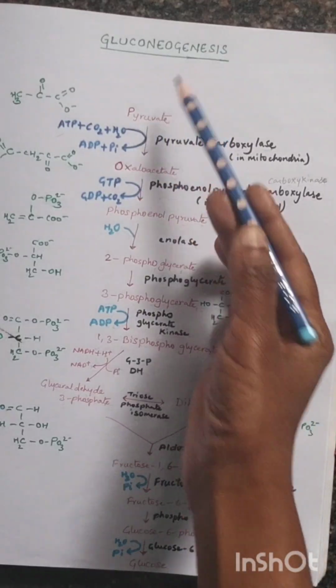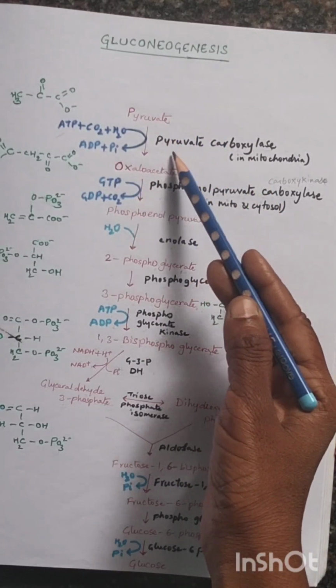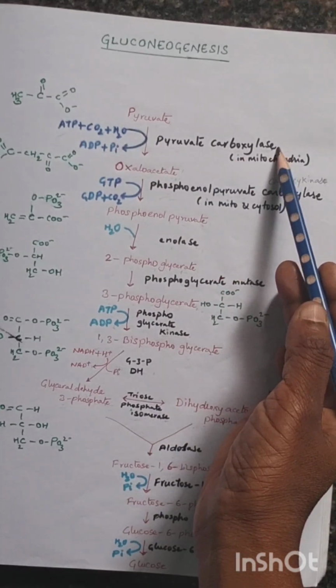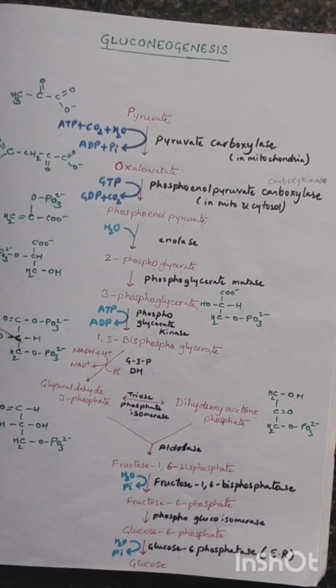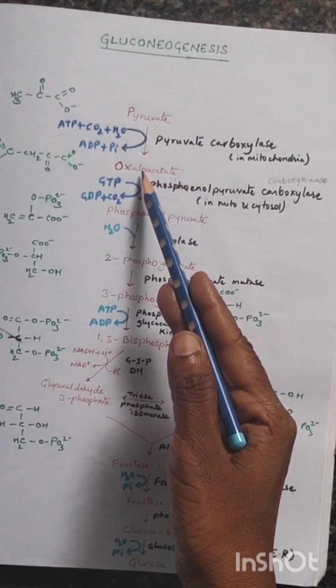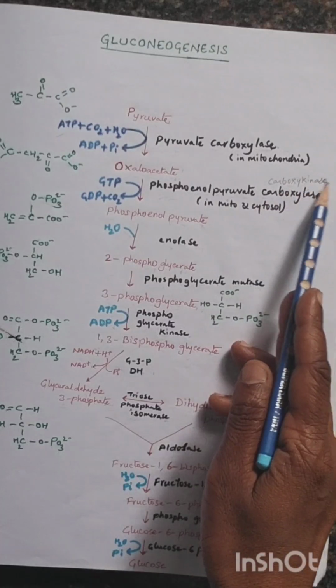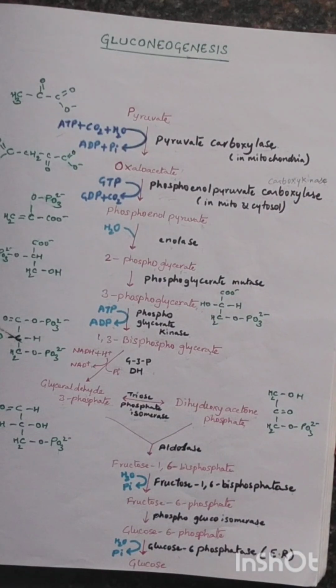In gluconeogenesis, this step occurs in the presence of pyruvate carboxylase, and the second step involves the formation of phosphoenolpyruvate from oxaloacetate in the presence of phosphoenolpyruvate carboxykinase, and the third step involves the formation of glucose from glucose 6-phosphate in the presence of the enzyme glucose 6-phosphatase.